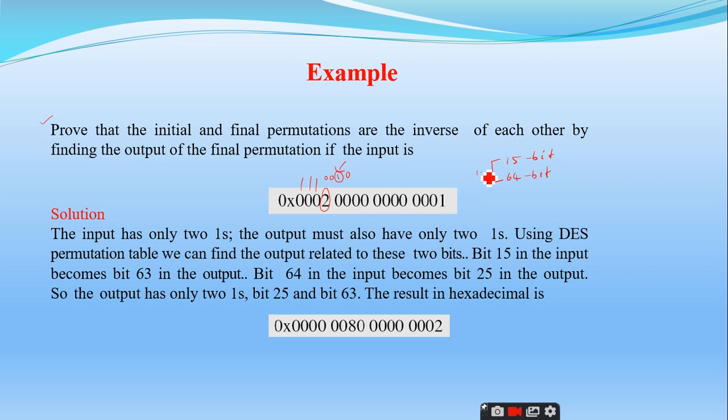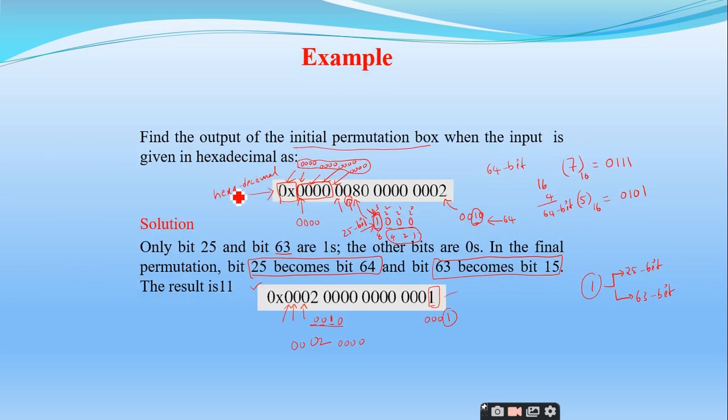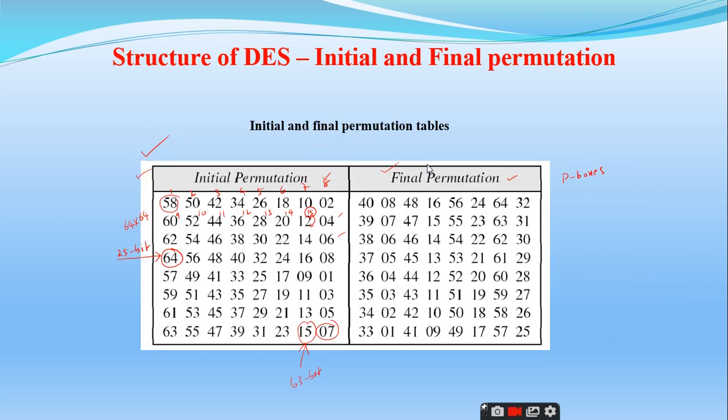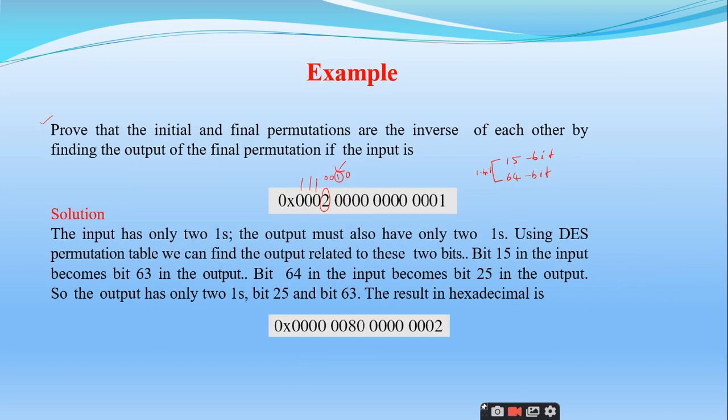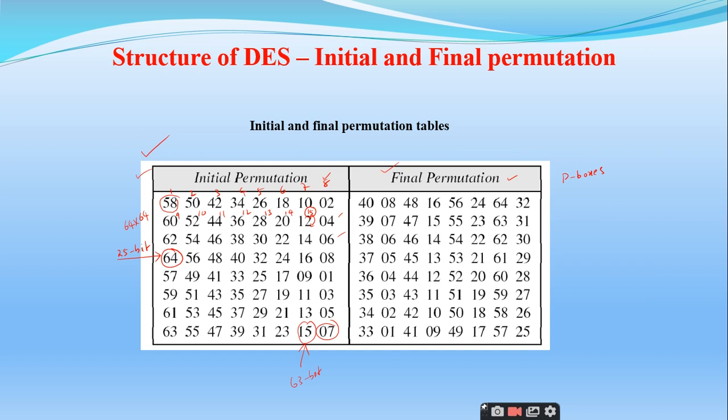Yes, sir. So if I look at the initial permutation, this is the input that is given. I should check the final permutation. What are the inputs I have? 15th and 64th. So in the final permutation table, what is the 15th bit? This is 8, 9, 10, 11, 12, 13, 14 and 63. So 15 goes to 63, sir.